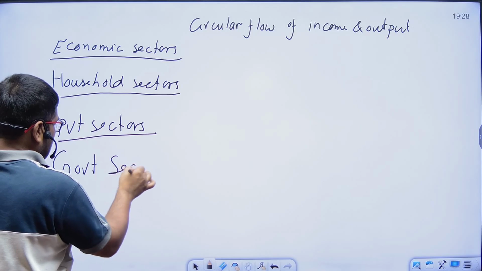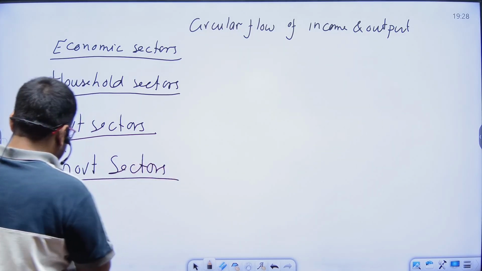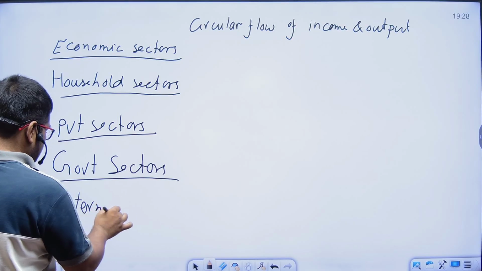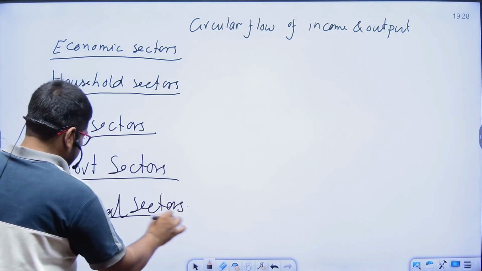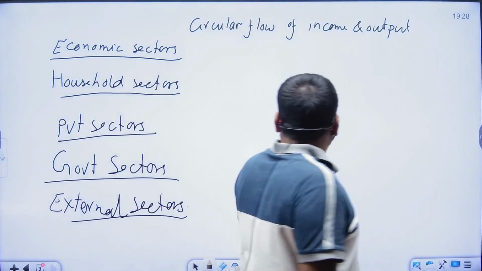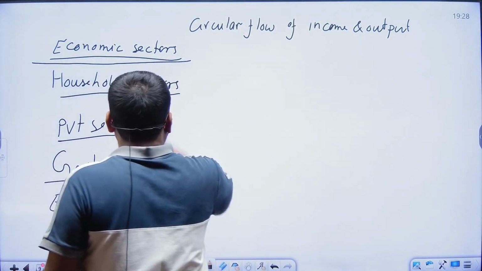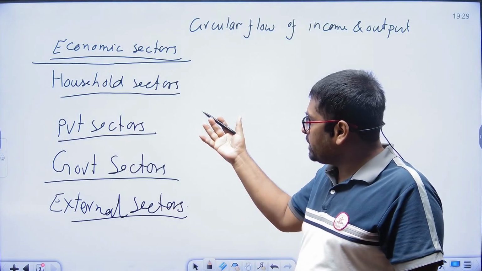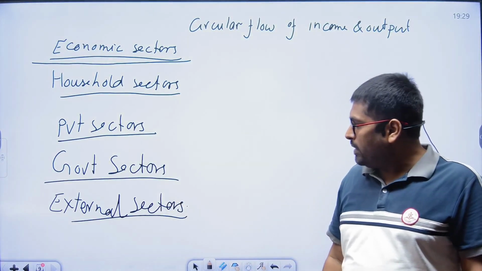Next, the external sector. So economic sectors we can classify into 4 groups: household sector, private sector, government sector, and external sector.